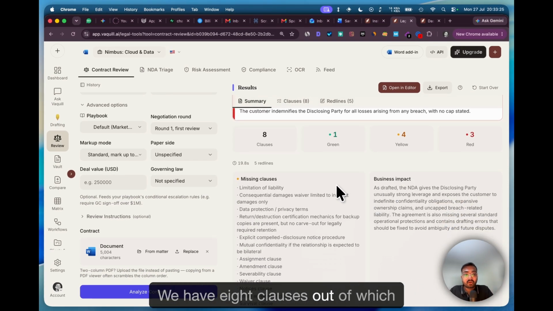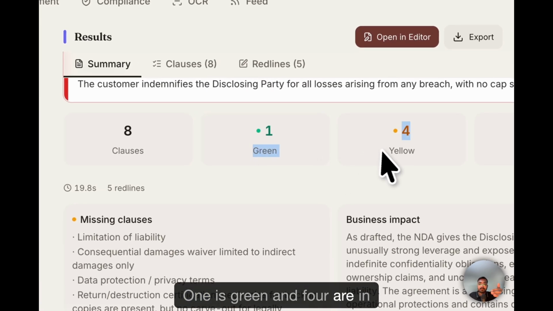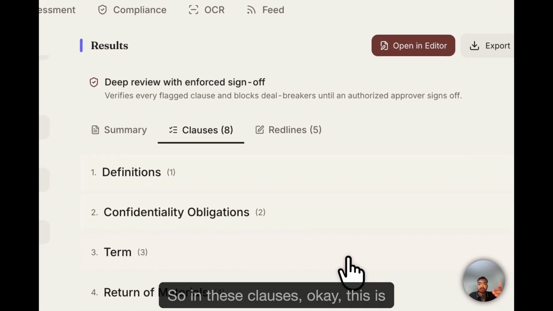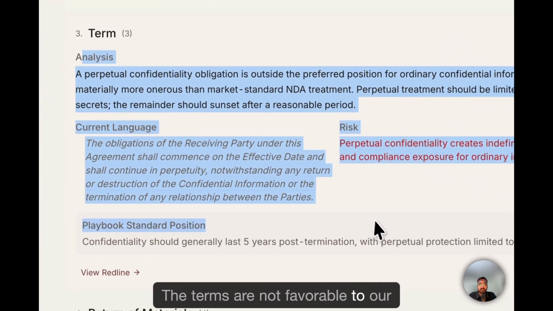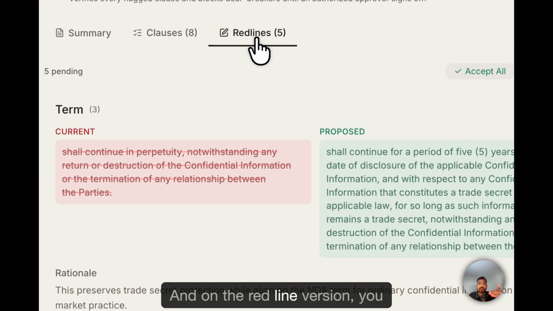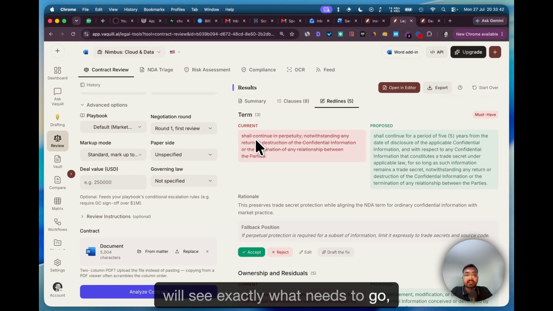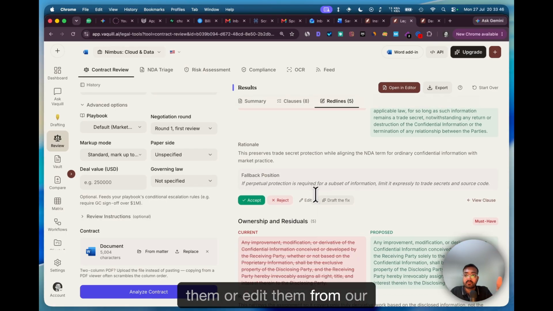We have 8 clauses, out of which 4 are not good, 1 is green, and 4 are in yellow. So in these clauses, okay, this is acceptable. This needs to be escalated. The terms are not favorable to our company, which needs to be escalated. And on the redline version, you will see exactly what needs to go, what needs to stay. You can even reject them, accept them, or edit them from our platform.